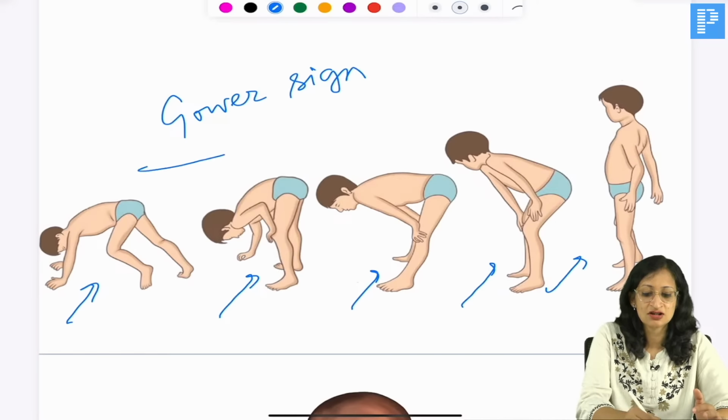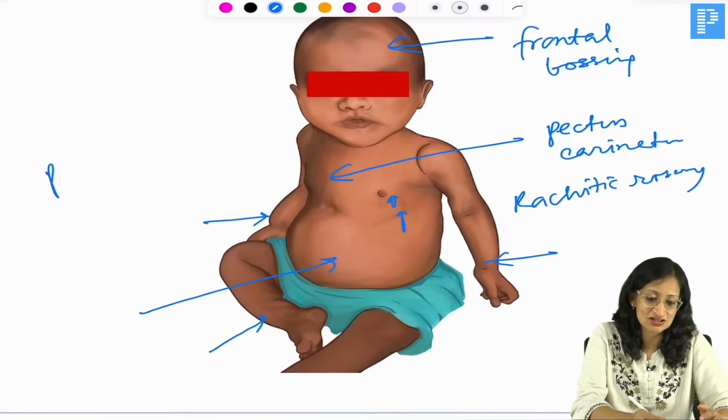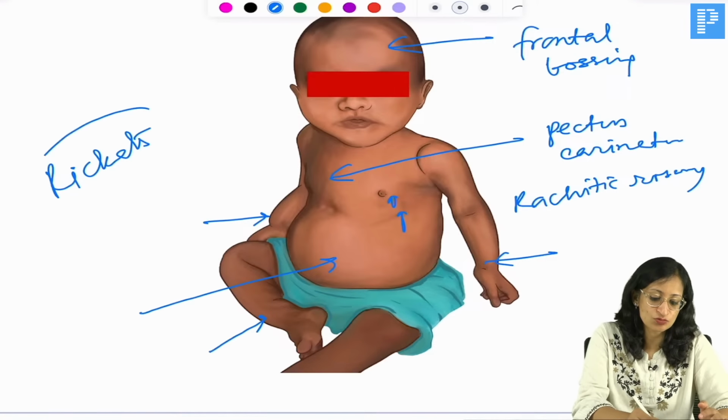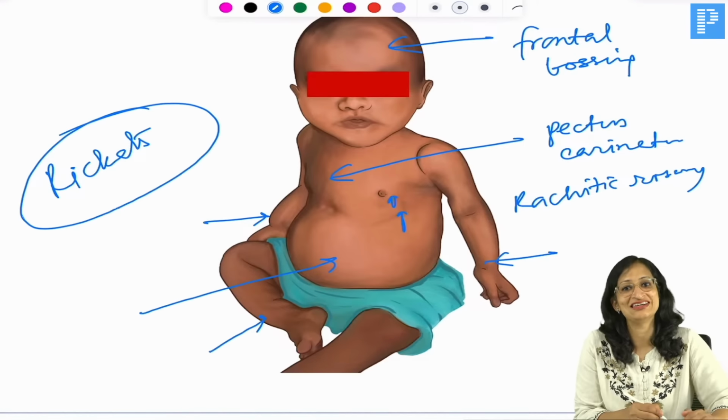What else do you see? There is wrist widening. You can see the wide wrist. There is a pot belly kind of a thing. There is bending of bones. So all these features are suggestive of rickets. And rickets is most commonly due to vitamin D deficiency.